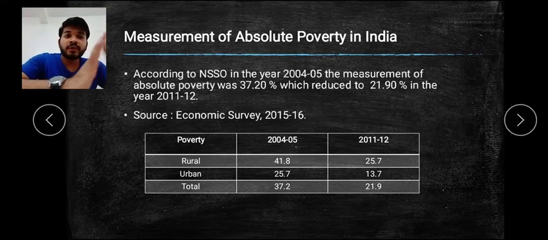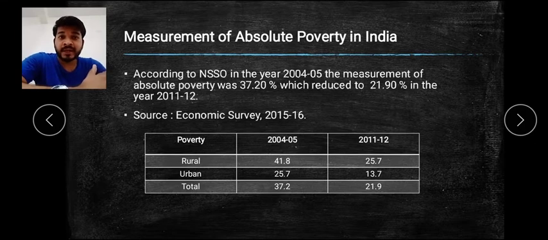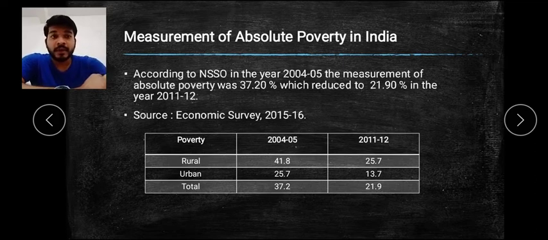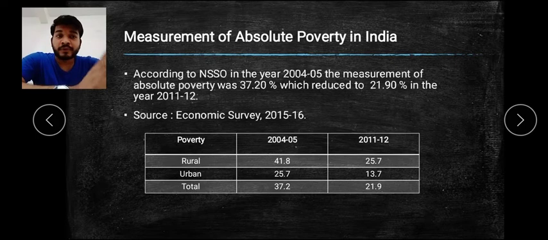So this is how it was sector-wise, that is, rural area and urban area. But when you come to the overall, you find that from 37.2% it reduced to 21.9%. I hope you have been clear with this particular measurement. So this is according to NSSO, that is National Sample Survey Organization. The report is from 2004 to 2011 and it has been shown in Economic Survey 2015-16.